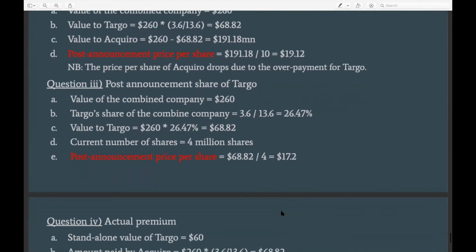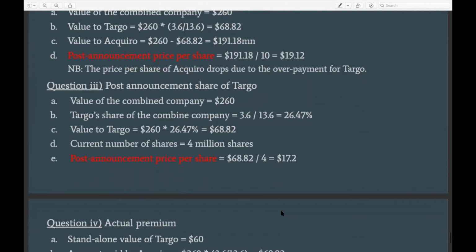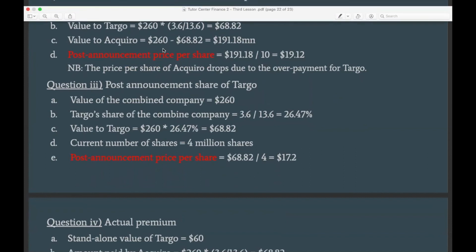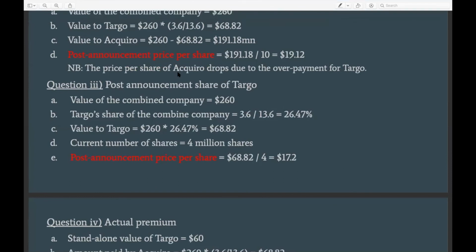Okay, moving on to the third point of this correction, which is the post-announcement share price of Darboe. So again, as in the previous section, we need to know the value of the combined companies. That's always something that we would need, and that's why it's helpful that you always write that somewhere, so that you can always look to it and take the number.